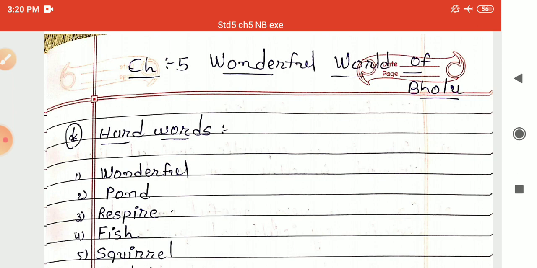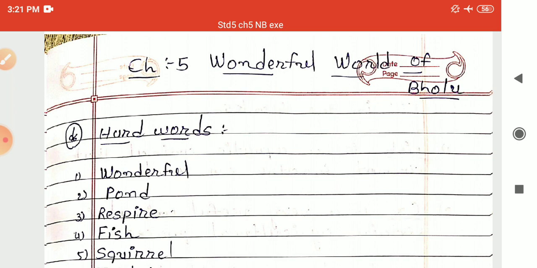After meeting this squirrel, he came to know about the terrestrial and arboreal animals. The animals who can live on land are known as the terrestrial animals. In this also, one category is there, that is arboreal animals.